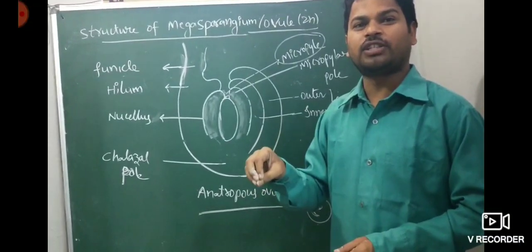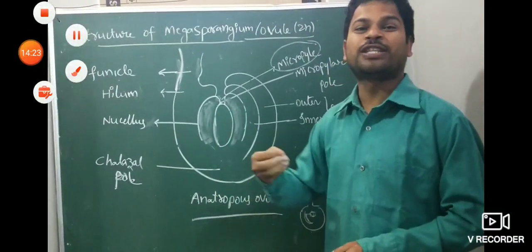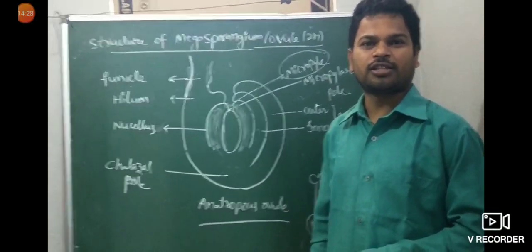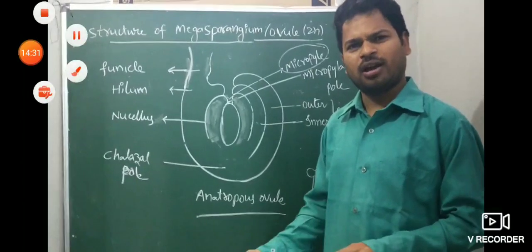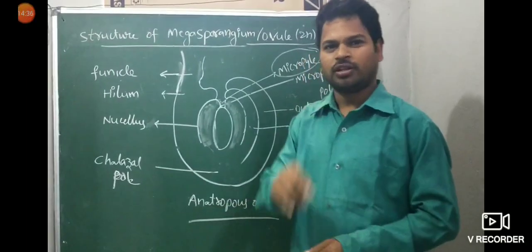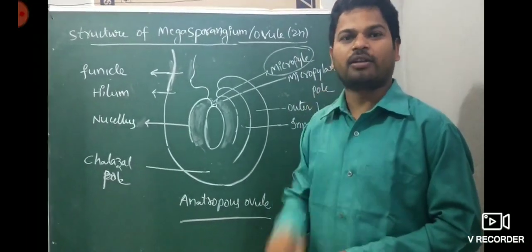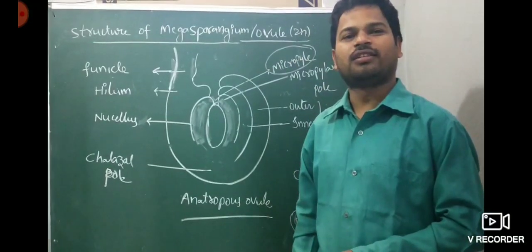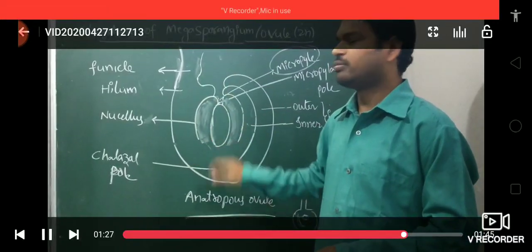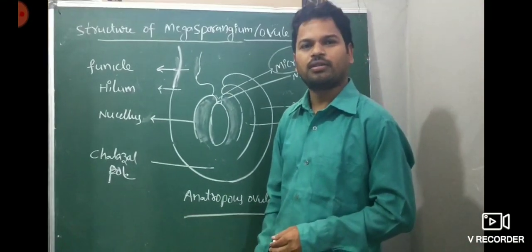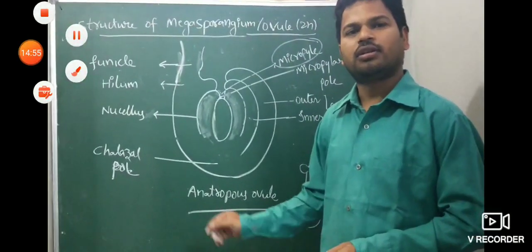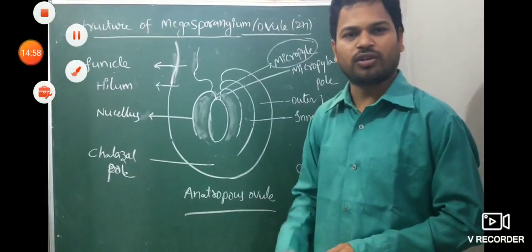Embryo sac is located in which of the following places? Nucellus, in the ovule. Sometimes the question is: embryo sac is present in A, nucellus, B, ovule, C, ovary, D, pistil. All are correct, but the exact location is nucellus. Very, very important. Here the embryo sac, or female gametophyte, is haploid. Name the structure having haploid condition in a megasporangium: embryo sac or female gametophyte. In the next class we are going to explain megasporogenesis and embryo sac development, how it takes place.